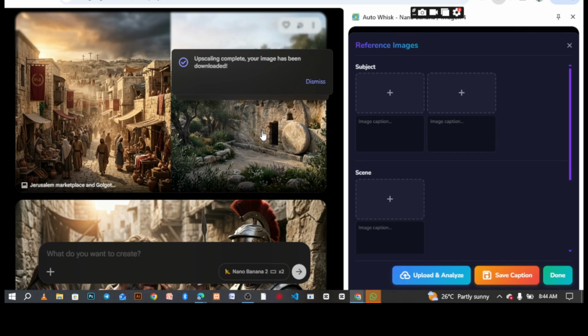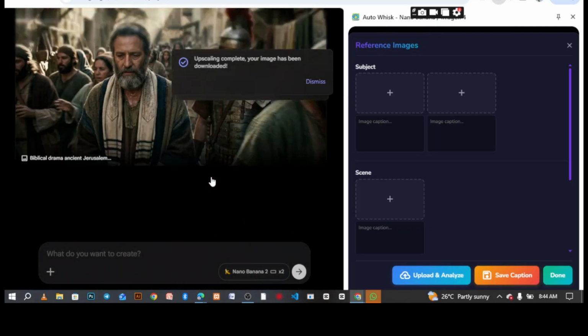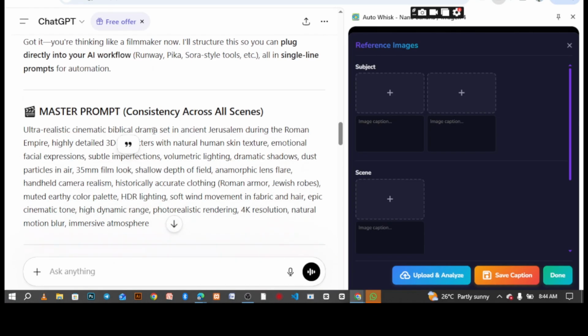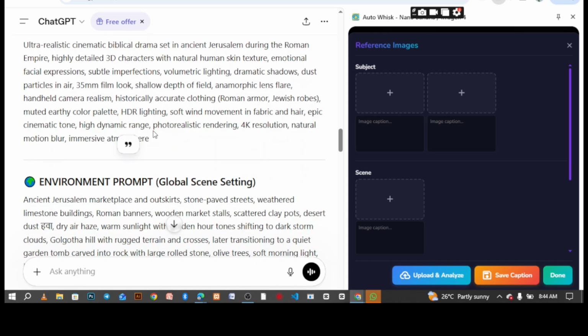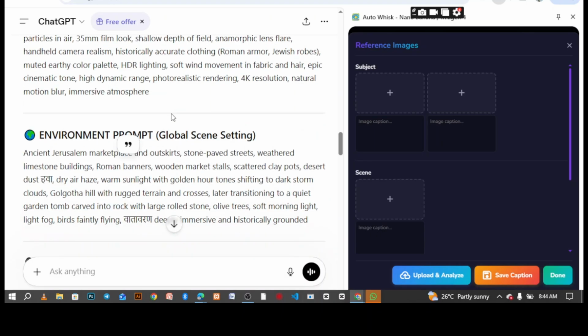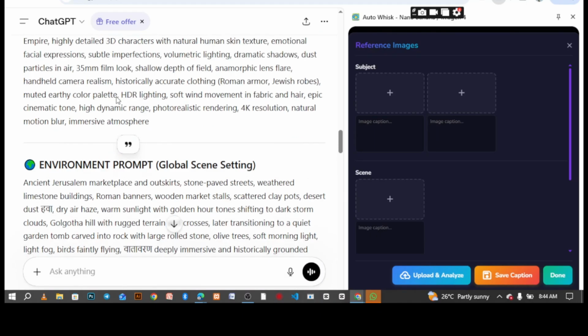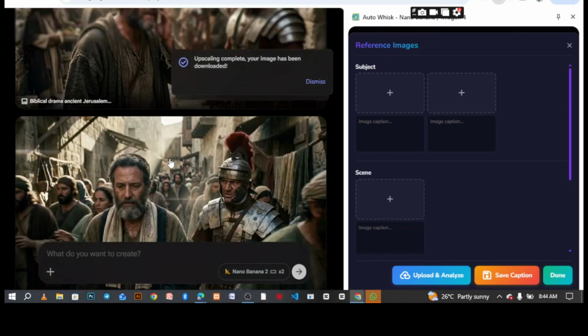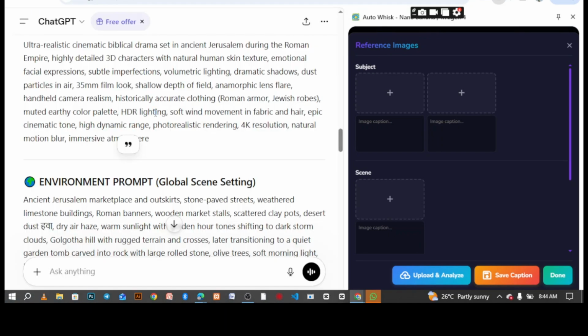Now, I'm using Flow to generate my images. Look at how I'm generating the image. The first thing I generated here is a master prompt, so you just copy the master prompt. I don't want this video to be very long. If you want me to show you step by step how I created the script and everything, just comment in the comment section below, and I'm going to take my time and prepare the video for you. Now I'm going to copy my master prompt, and I'm able to have this as my master prompt. The 2 options, right? And I selected this one.